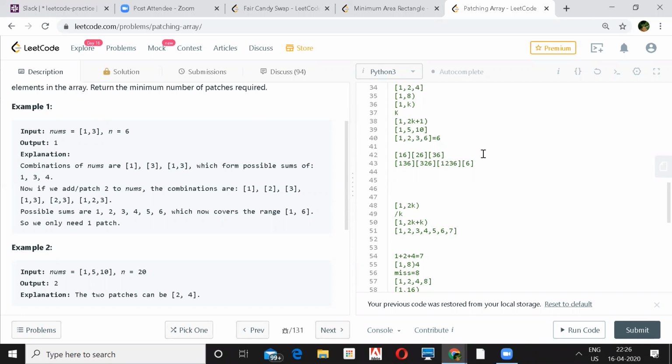If I add 3 to the set, that means I'll be missing generating 2 forever. No problem, so you add 2. Now what will happen next? With adding 2, what is my confirmation? I was able to generate up to 1 and now I added 2. That means with the help of the new addition of 2, I can generate up to 2 plus 1, because I had the capability of generating up to 1. So now I have the new knowledge that I can generate up to 3. So indirectly you're using induction there. Yeah, he's explaining it a different way.